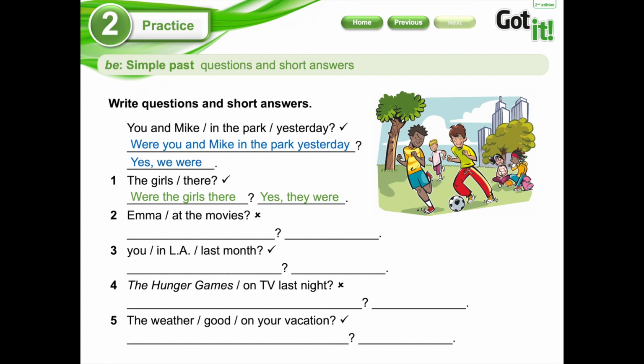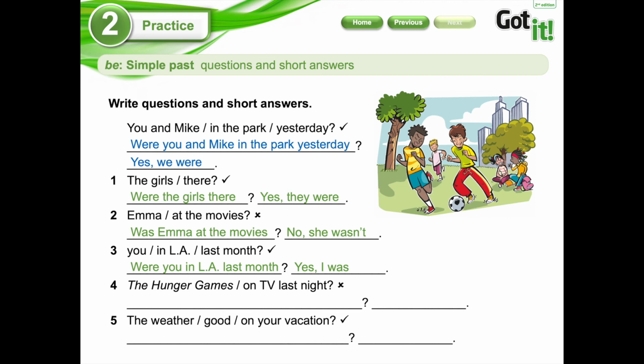Number 2, Emma at the movies. I have only one Emma, so I am going to use was. Was Emma at the movies? And here I have a cross. So it's a negative answer. No, she wasn't. Okay, very good. Number 3, I have you. Let's see the answer. Were you in LA last month? And here I have a positive answer, so it's totally yes. Yes, I was. Recuerden que ahí le están preguntando a ustedes y ustedes contestan.